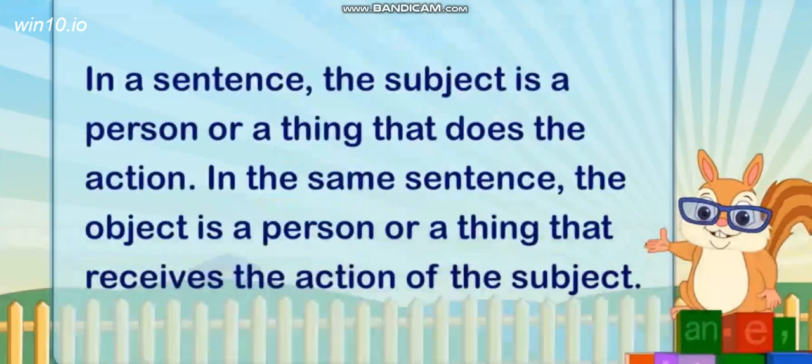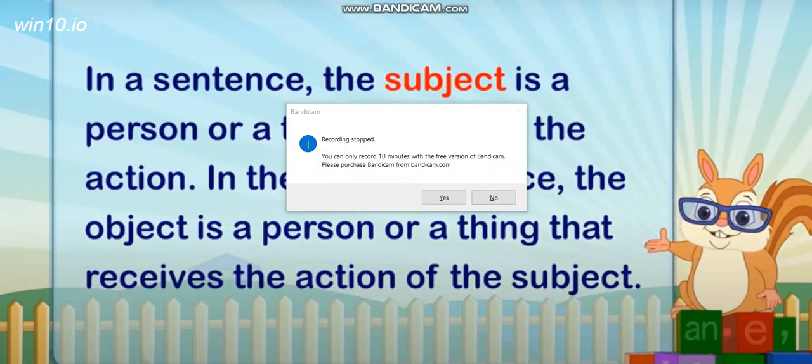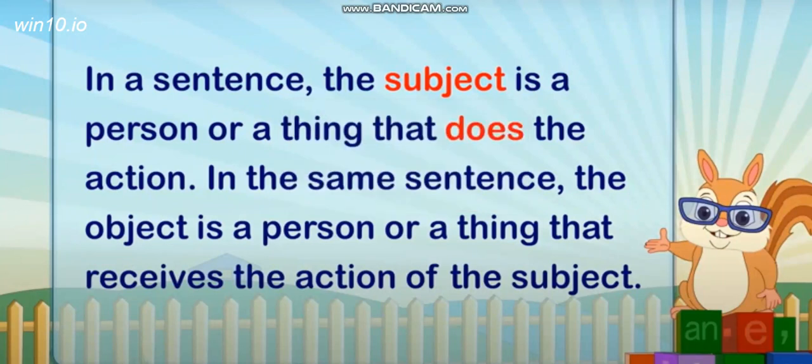In a sentence, the subject is a person or a thing that does the action. What is the subject? Subject is something that does the action. In the same sentence, the object is a person or a thing that receives the action.